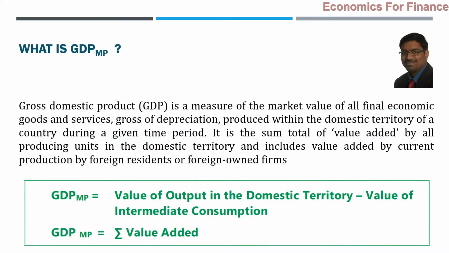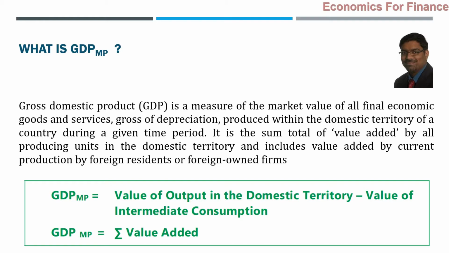Now let us enter into the real computational and definition aspects of different terms while we compute national income. Finally, we reach national income at a much later stage. But what is the starting point here? Particularly when we look at GDP, which is the most popular word that is used, which angle we are looking at should be understood from the formula itself. Are we looking at the production angle? Are we looking at the expenditure angle? Or are we looking at the income angle? That should always be observed.